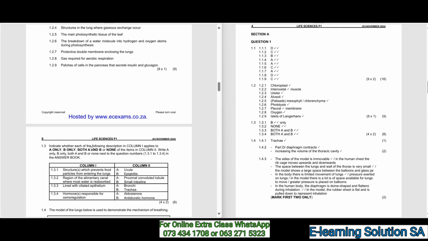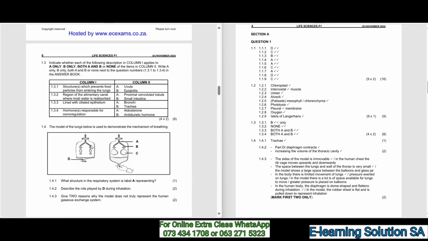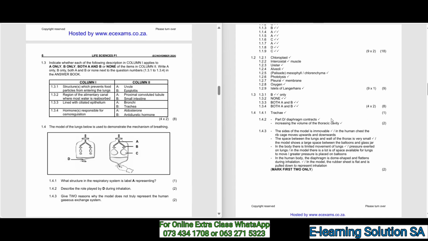So 9 marks for that one. 1.3 is a question where you indicate whether the following descriptions in column 1 apply to A only, B only, both A and B, or none of the items in column 2. Write only letter A only, B only, both A and B, or none to the question numbers in the answer book. 1.3.1, structures which prevent food particles from entering the lungs. The answer was B only, which is the epiglottis.